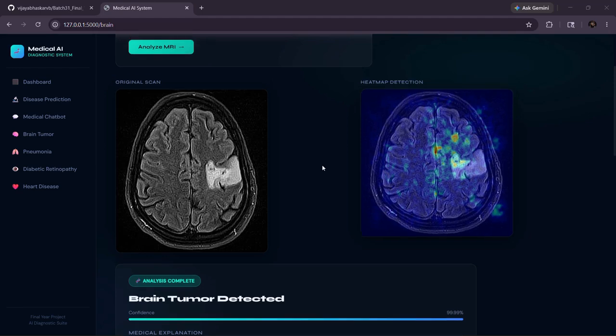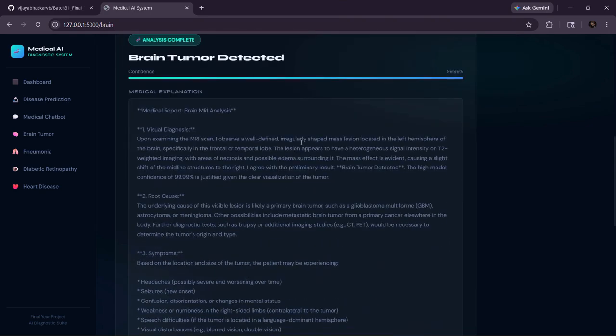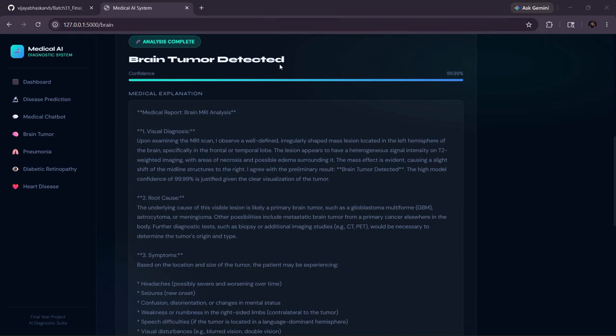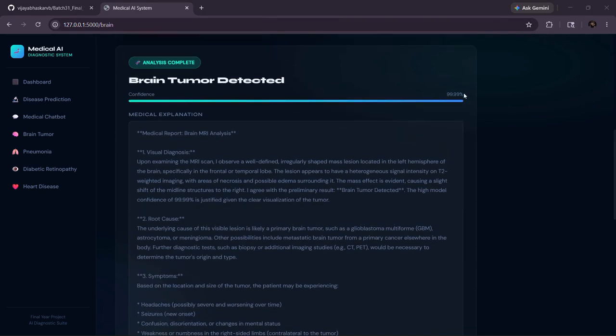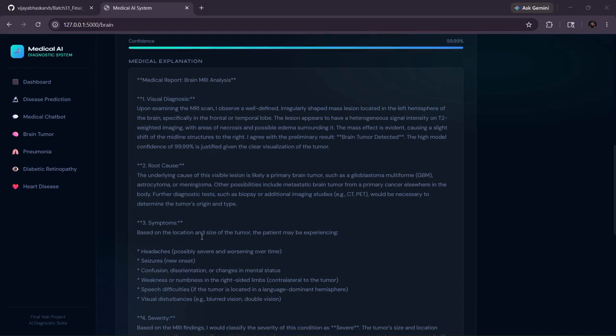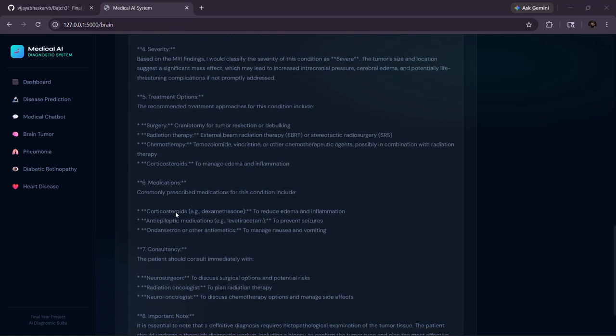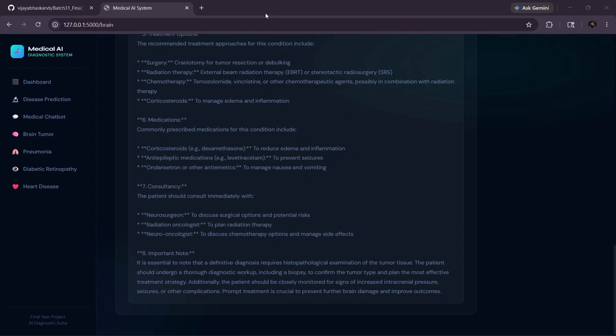It clearly says that a brain tumor was detected and the confidence score was 99.9%. Also, using the Grok LLM, it gives us a visual diagnosis of what happened in the brain, the root causes, symptoms, severity, treatment options, medications, consultancy, and everything. This is similar to the other modules, pneumonia and diabetic retinopathy.